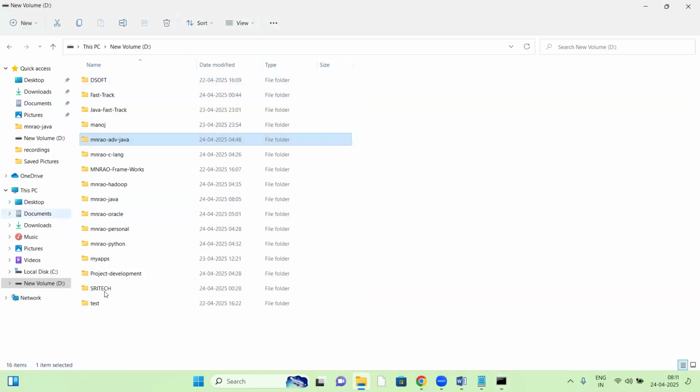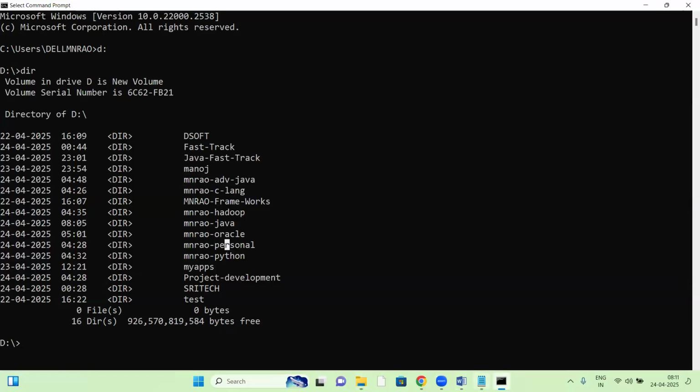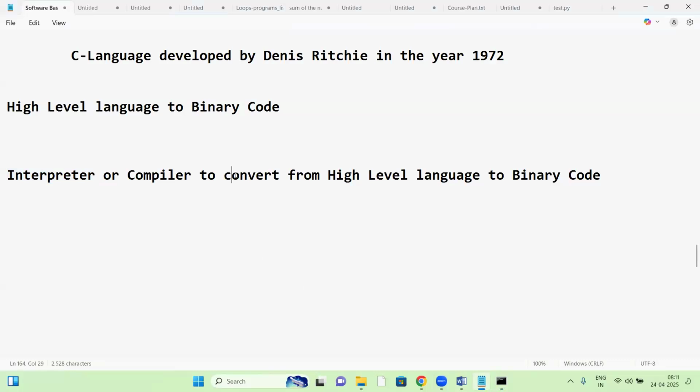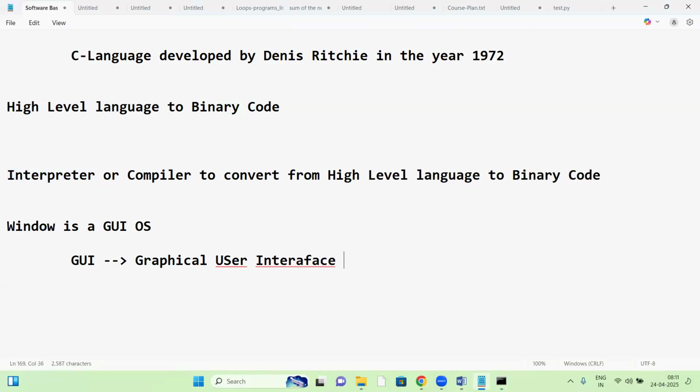See, this is called a GUI, Windows GUI. This is the Windows GUI. Yes, this is the command prompt, a character interface. Windows is a GUI OS. GUI means graphical user interface. So Windows is a GUI.